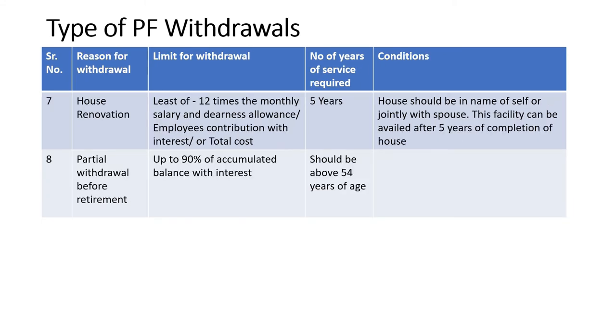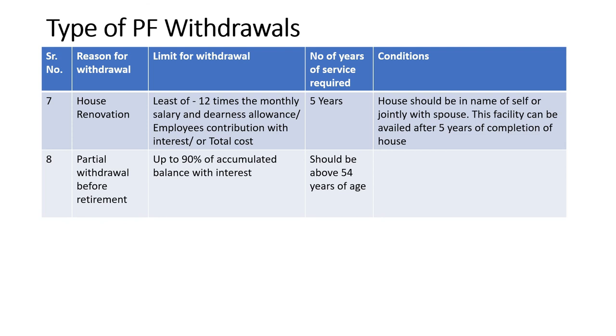Seventh is house renovation. For house renovation also, employee can withdraw amount from PF account. Amount that can be withdrawn is the lower of A, 12 times the monthly salary and dearness allowance; B, employee's contribution with interest; C, total cost. The lower of the three, employee can withdraw from PF account. Number of years of continuous service required in this category is 5 years. Another condition here is that the house should be in the name of either self or jointly with the spouse.